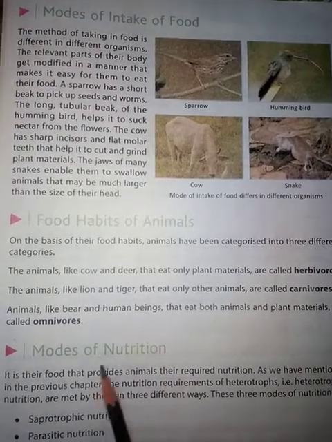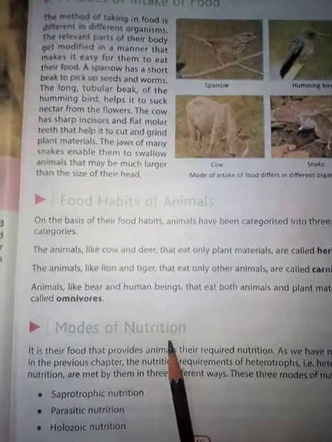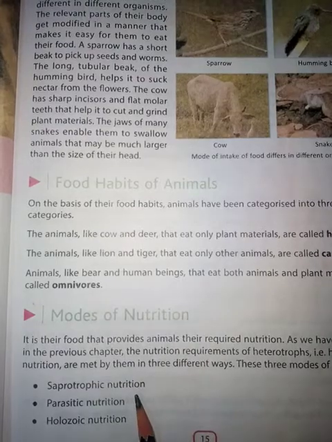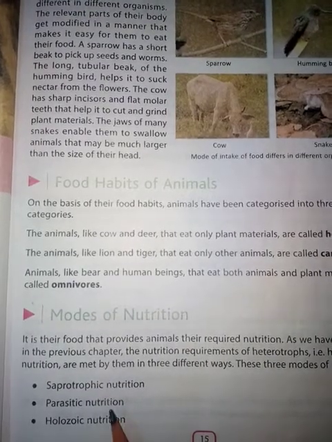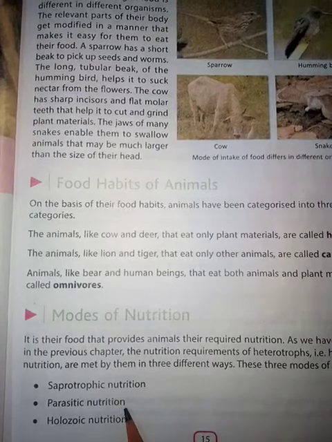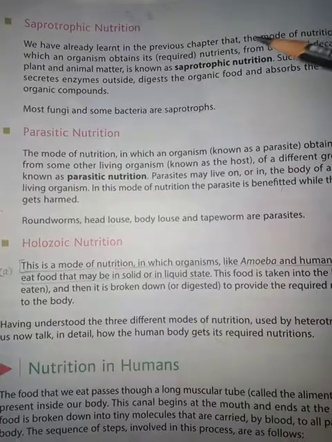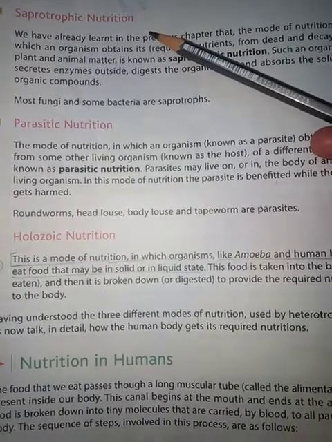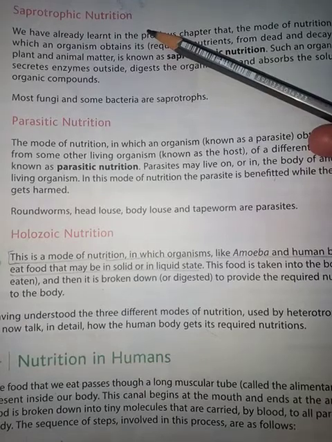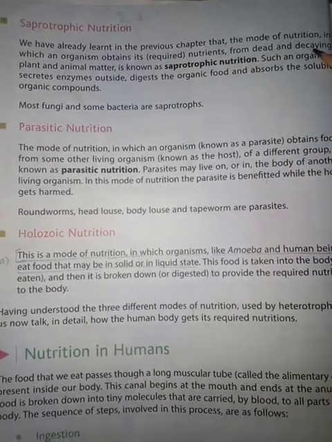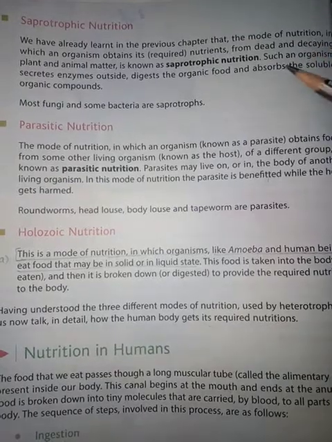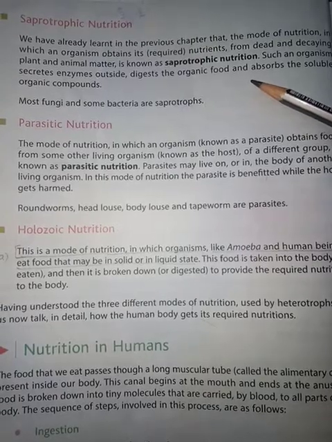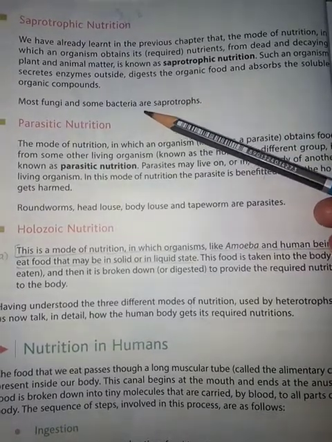So next, about modes of nutrition. Animals have heterotrophic mode of nutrition, and you all know that heterotrophic mode of nutrition is divided into three categories: saprotrophic nutrition, parasitic nutrition and holozoic nutrition. Now the first one is saprotrophic nutrition. Saprotrophic nutrition is a mode of nutrition in which an organism obtains its food from dead and decaying matter, and in this extracellular digestion takes place, that is, digestion takes place outside the body of the organism. For example, fungi and bacteria.